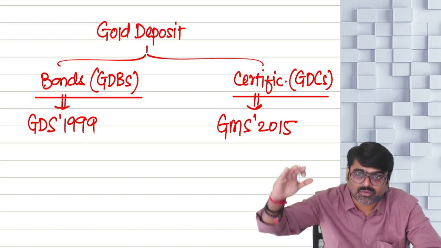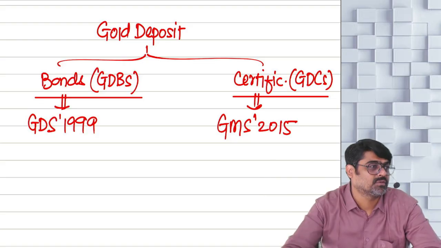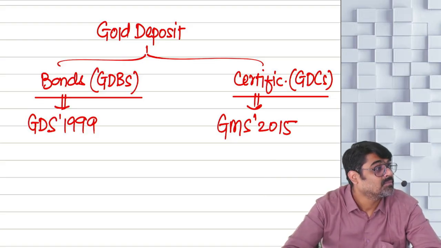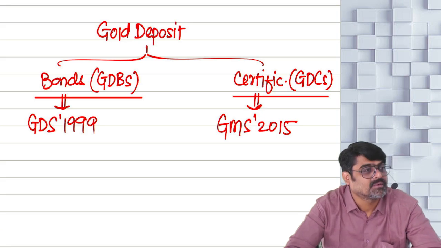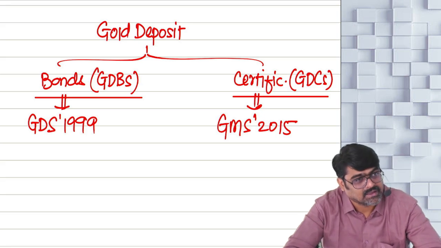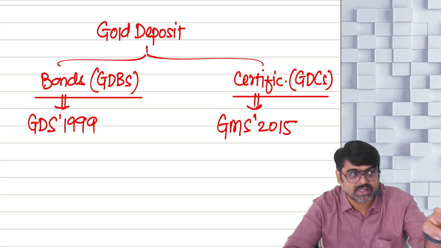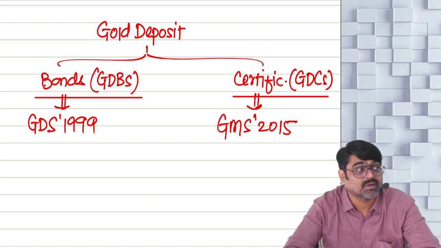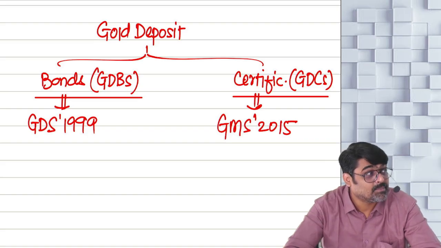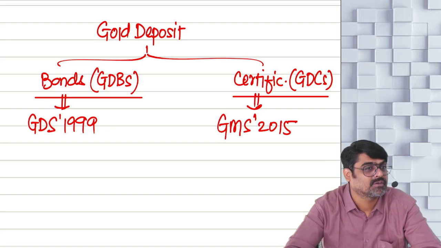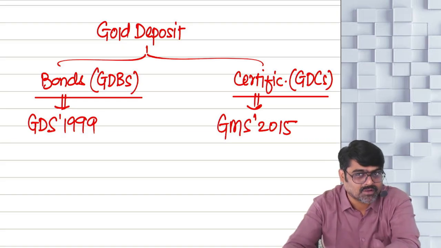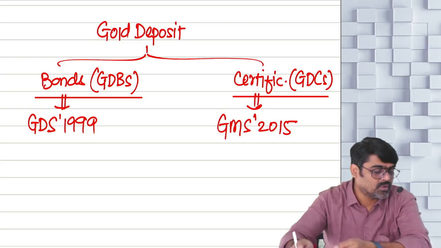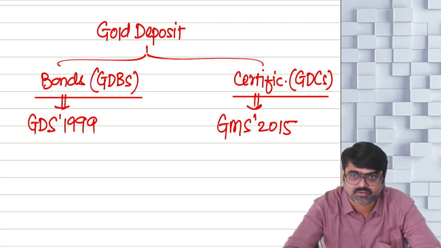The target of the government is to reduce imports, because that is a bigger issue than catching these black marketeers. And now since they have deposited this much gold, they are in the eyes of the government also. Now the government will keep an eye on these persons who have deposited huge amounts of gold and taken gold deposit bonds or gold deposit certificates.